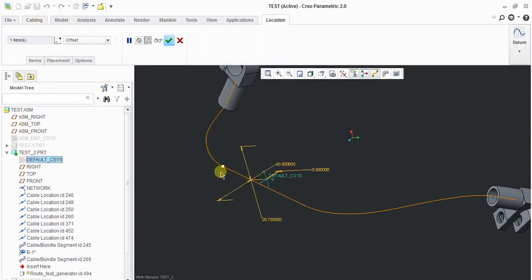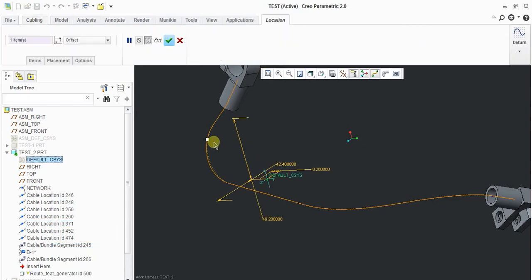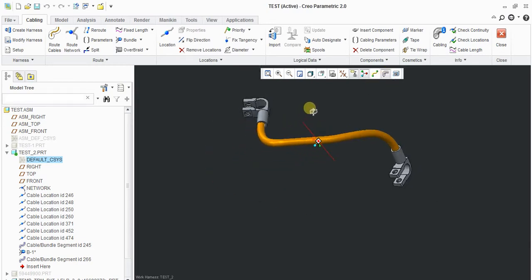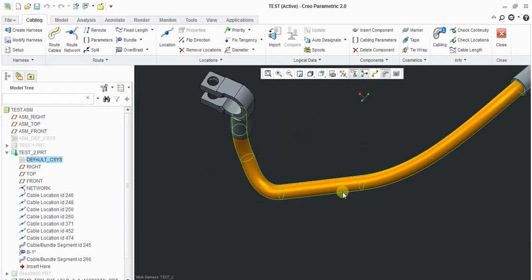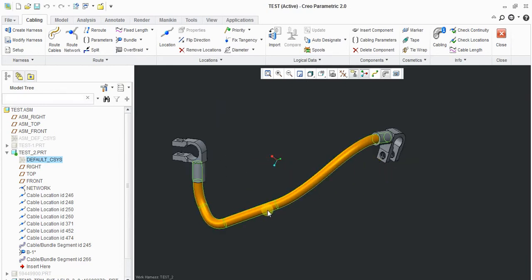Edit definition, you just bring it down. Depends how you want, you can change. This is how straightness is to be done.